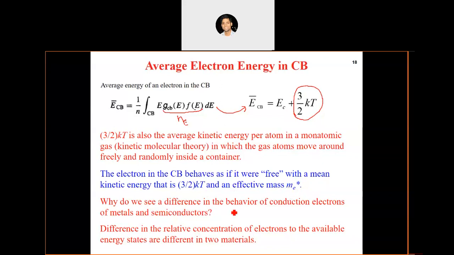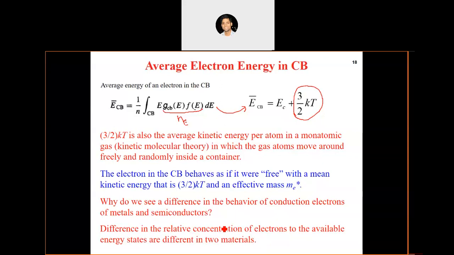Why do we see a difference in the behavior of conduction electrons of metals and semiconductors? This difference is in the relative concentration of the electrons to the available energy states, which is different in the two materials. We discussed already that the concentration of electrons is much smaller in comparison to the number of energy states available in the conduction band, due to which we could assume Boltzmann statistics for semiconductors.